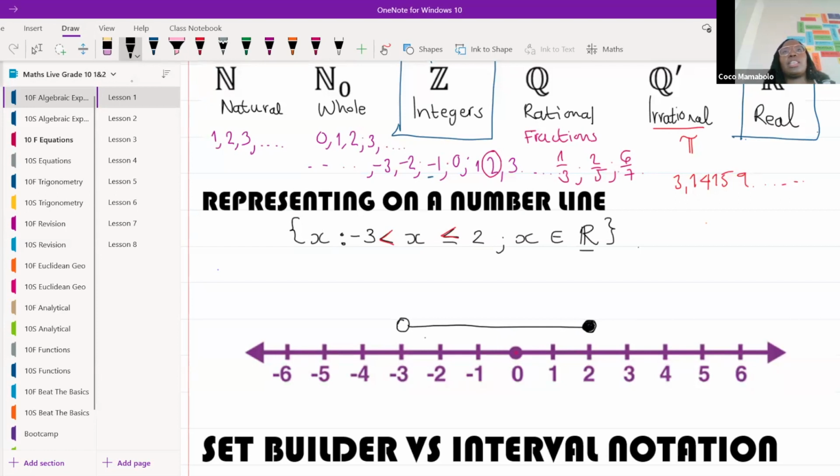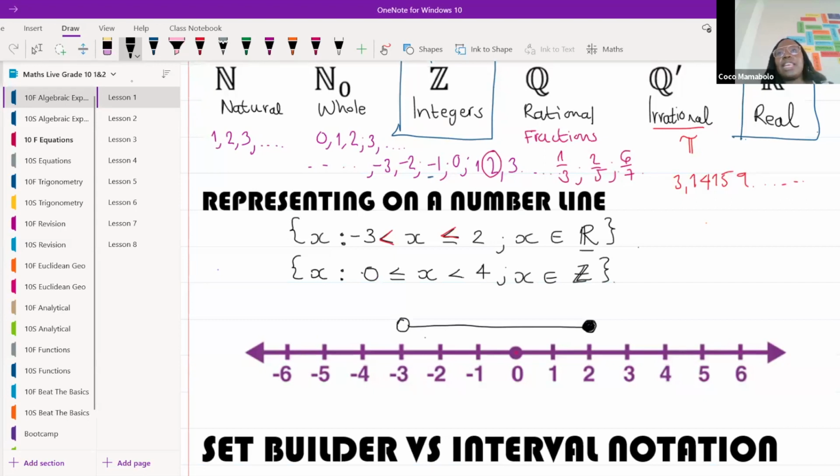Okay, I'm going to then give you one more. If I have x, and x is in between 0 and 4, but x is an element of Z. Z means integers.